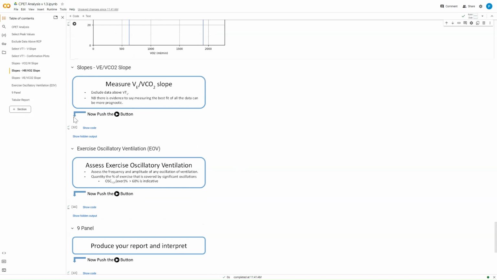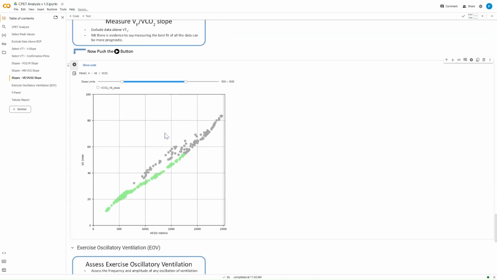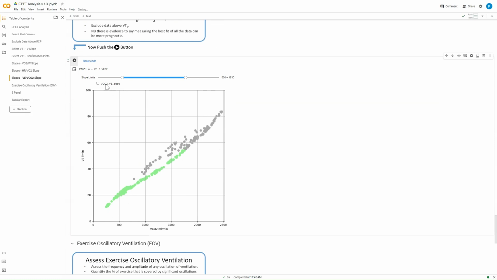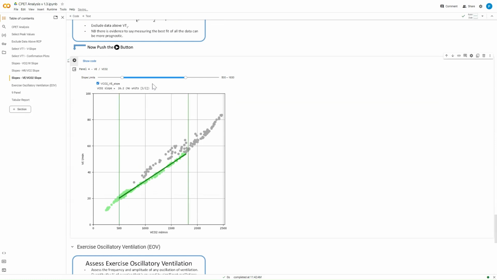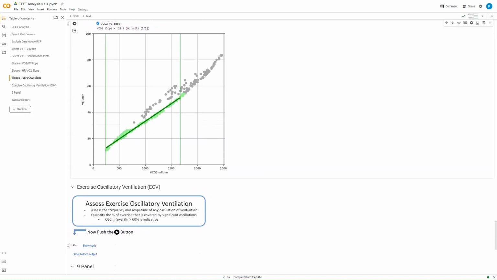You can look at the slopes for gas exchange efficiency. So again, same process, put that best fit line in and then select the data points you want to use. Again, we've excluded the data above the second ventilatory threshold. And again, we're trying to find a best fit line for here. And that's about 27. And again, that's where I would kind of expect a normal gas exchange efficiency to be.